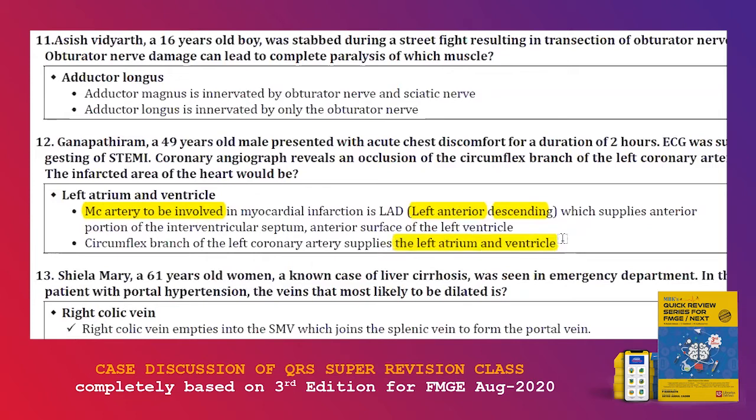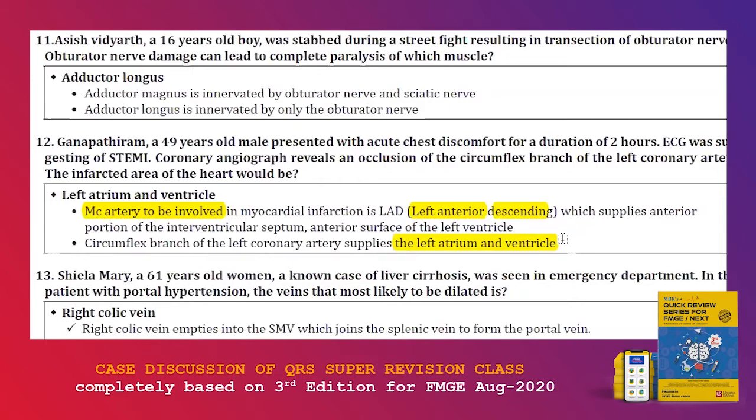Okay. And secondly, MI means most of the time the affected portion is going to be left ventricle. So there's going to be a pump failure. Left ventricle is the majority of the portion where the cardiac pumping is going to happen. So left ventricle failure is almost equal to the heart failure. So left ventricle failure, pump failure, that is most commonly because of MI.